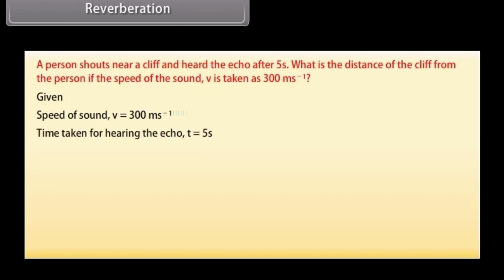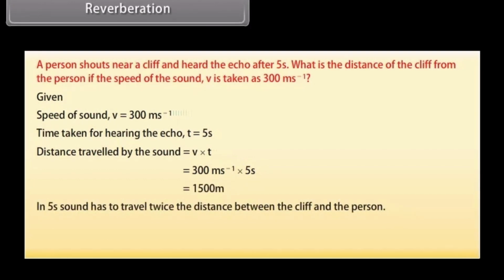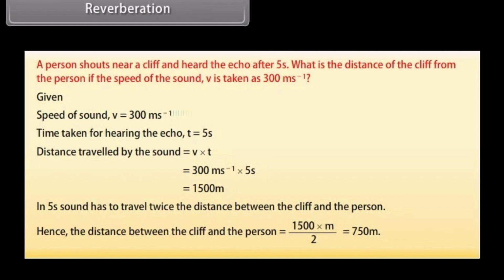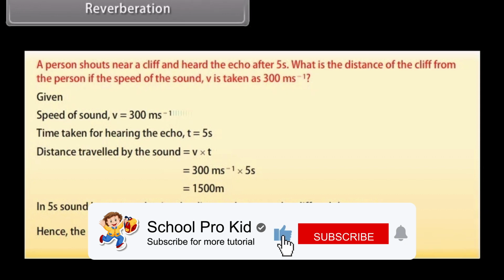Time taken for hearing the echo, t, is 5 seconds. Distance travelled by the sound is equal to v × t, which is equal to 300 m s^-1 × 5 s = 1500 meters. In 5 seconds, sound has to travel twice the distance between the cliff and the person. Hence, the distance between the cliff and the person is 1500 meters divided by 2, that is 750 meters.